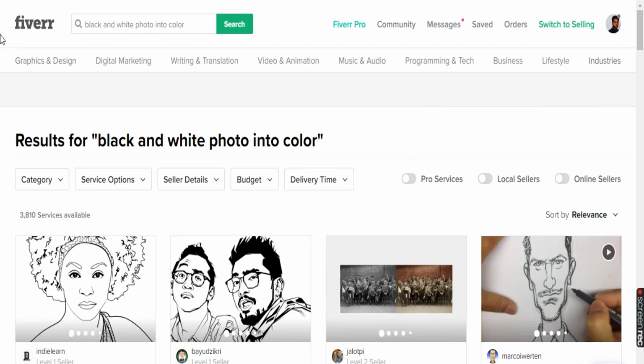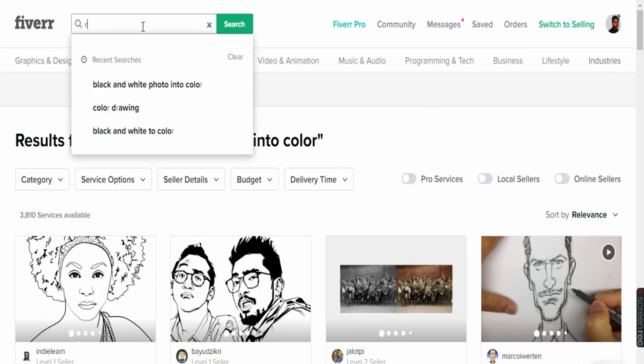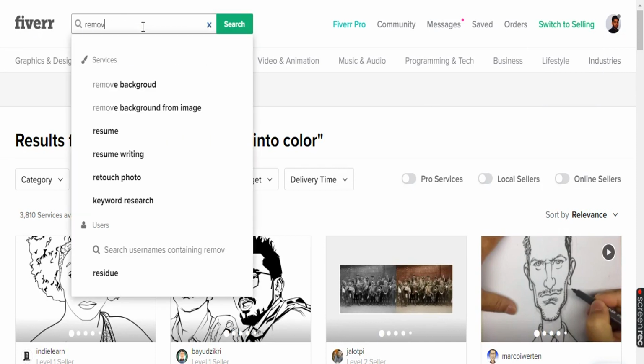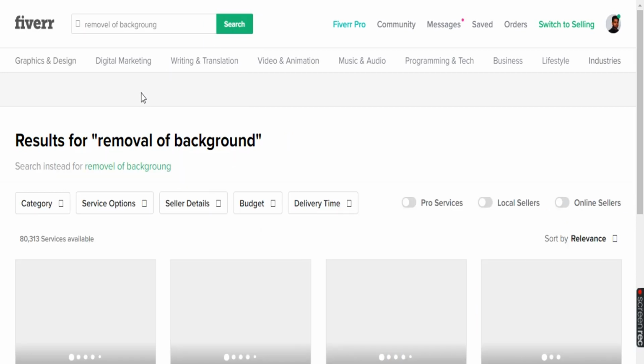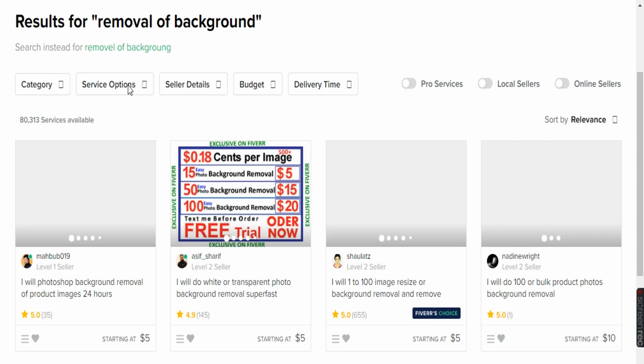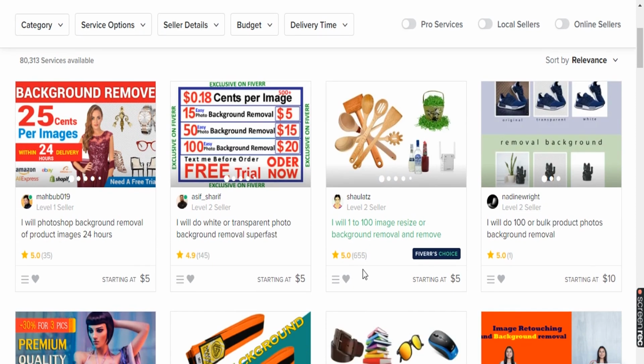And on the same website, fiverr.com, you can search for background removal jobs. See, exactly $5 for removing just a picture background, and this person has 665 reviews.